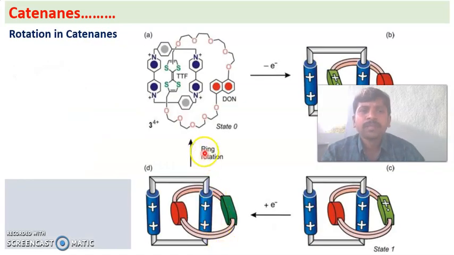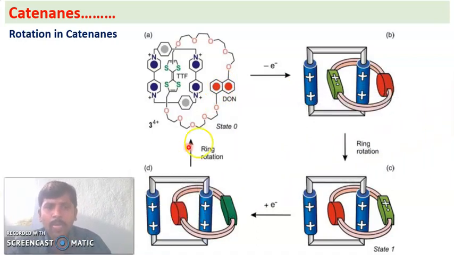Now see the rotation in catenane. This is the actual structure we have just seen. When the cation is oxidized, oxidation is loss of electrons. In this structure TTF is the better electron donor, so it will donate electrons.